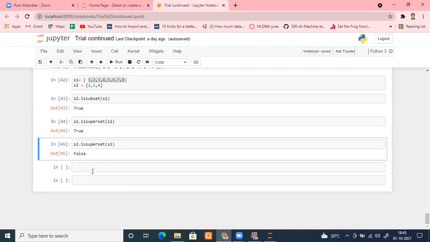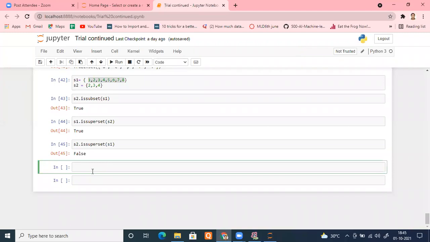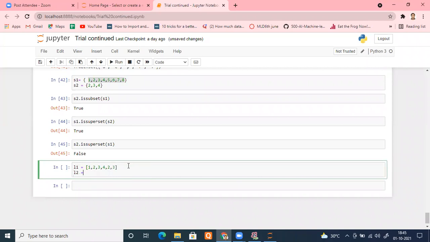Okay. Now I'm giving you just 2 minutes to solve a problem. And the problem is this. As I told you in the beginning, there is a list known as L1, whose elements are 1, 2, 3, 4, 2, 3. Example. And there is one more list, let's say L2, which is having elements 2, 3, 6, and 7.